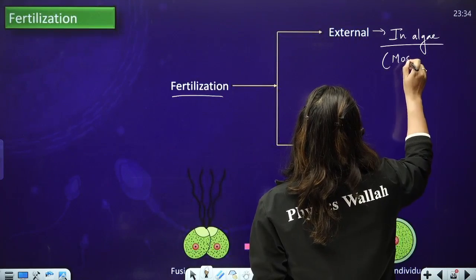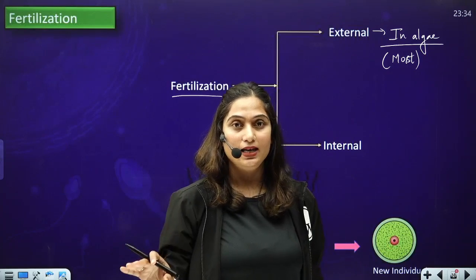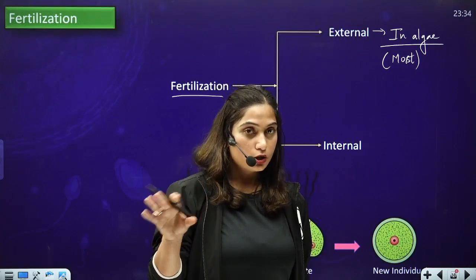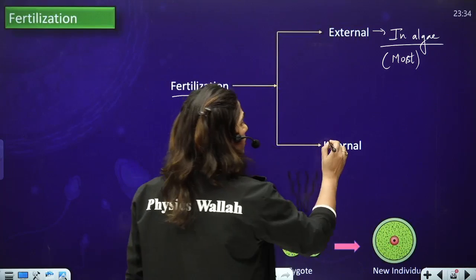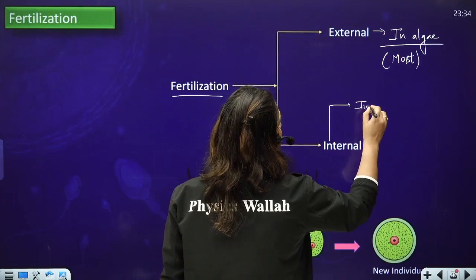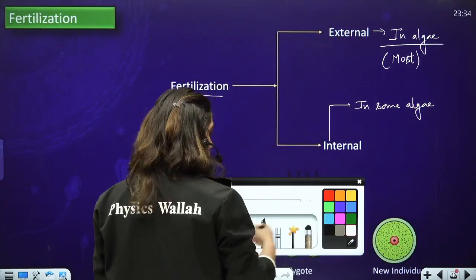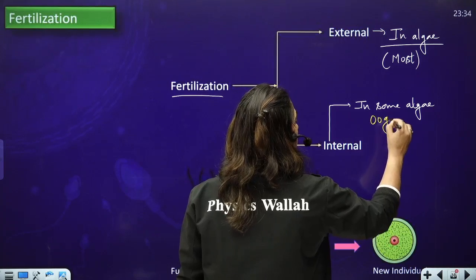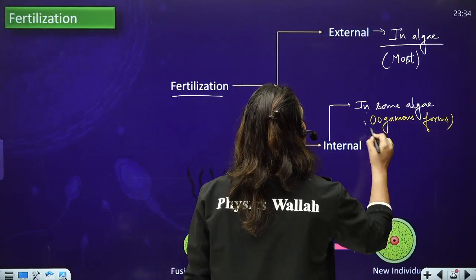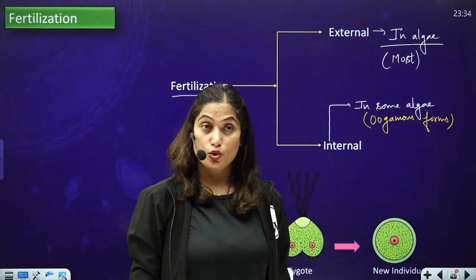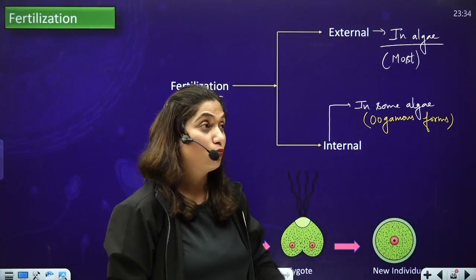Most algae, not all algae. Remember this point. In all algae, there is no external fertilization. In most of the algae, external fertilization is seen. Internal fertilization is seen in some algae. The algae which show oogamy, oogamous forms, right? Some brown algae which show oogamy, some red algae which show oogamy, they show internal fertilization, but mostly algae show